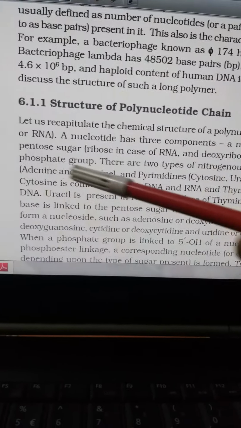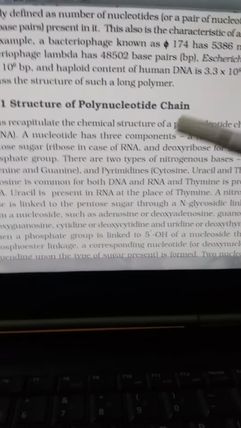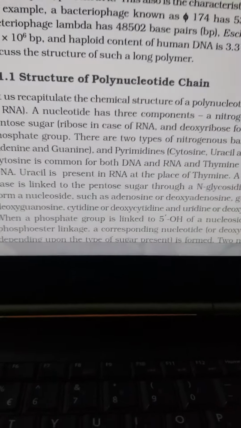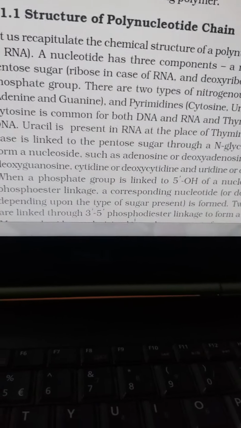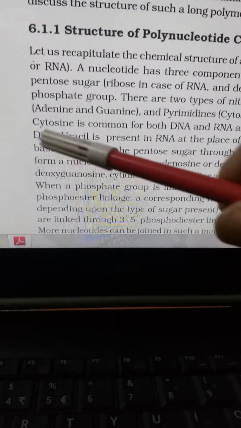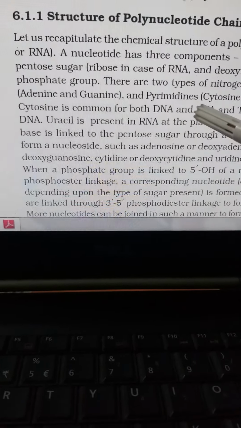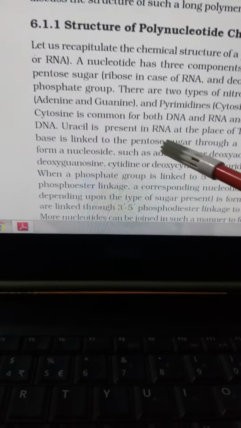Purine consists of adenine and guanine, and pyrimidine: cytosine, uracil and thymine. So these are A and G, and this is CUT. So these are the two things, you know. Generally this pyrimidine is present in RNA. See, cytosine is common in both RNA and DNA, and thymine is represented in DNA, but uracil is in RNA.